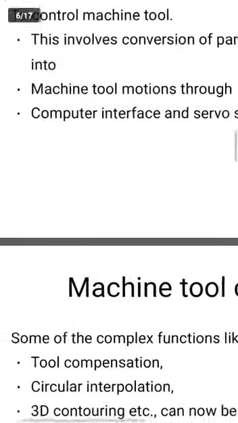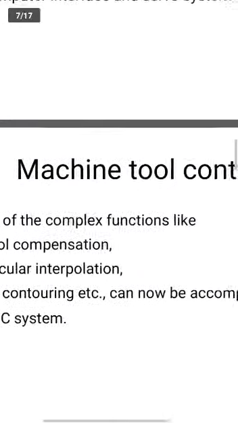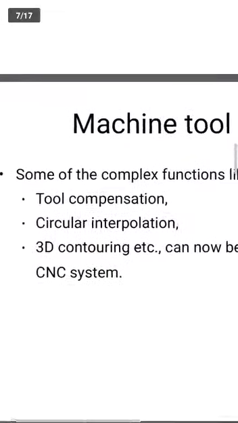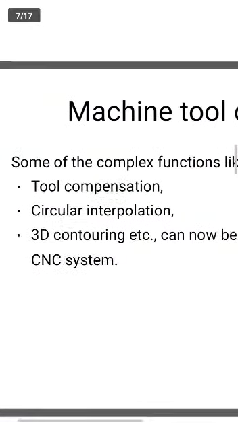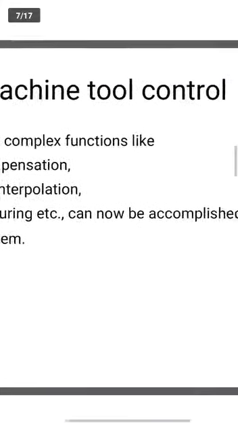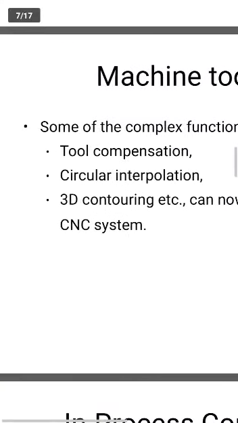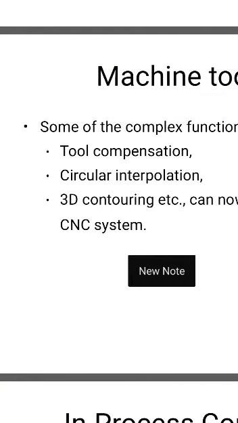Some of the complex functions like tool compensation, circular interpolation, 3D contouring, etc. can be accomplished using a CNC machine. Tool compensation means changing of the tool. Circular interpolation, both circular and linear interpolation, will be there. So with all those we can change the position.